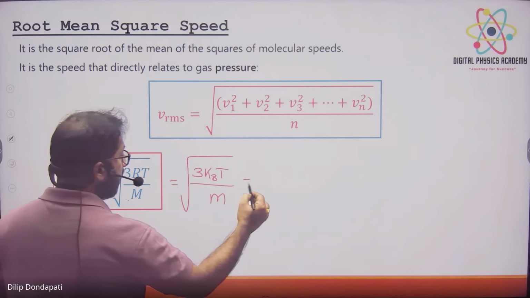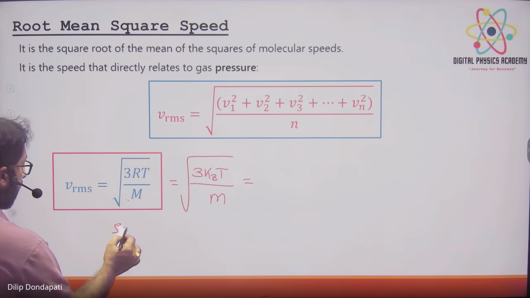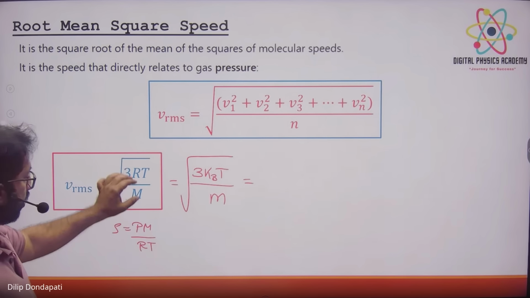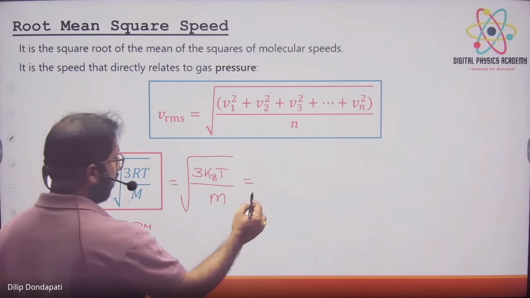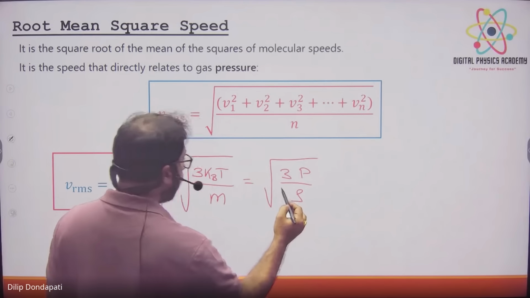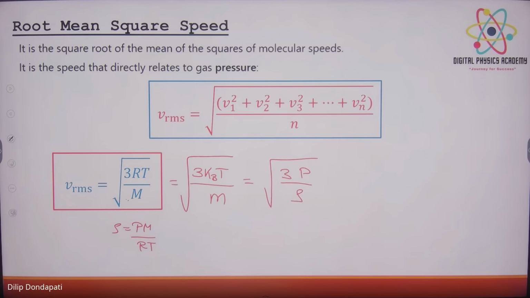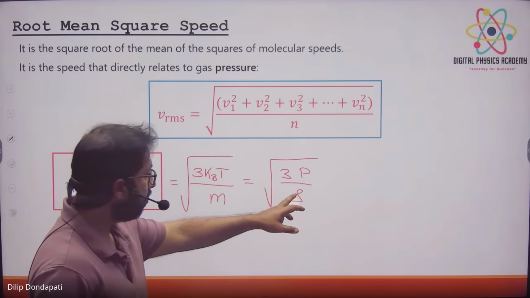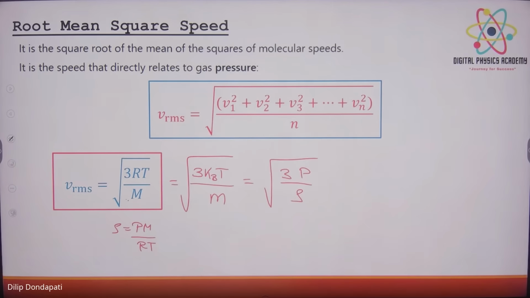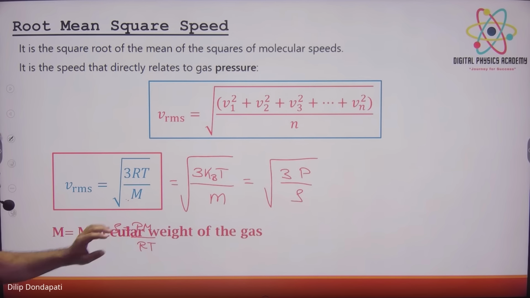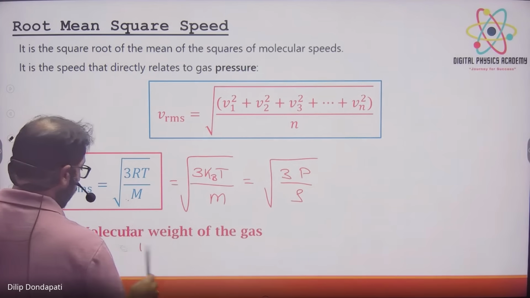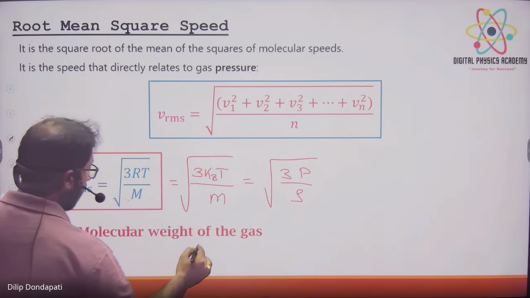In terms of density, if they ask, you know density is nothing but PM by RT, right? This one we learned. If I substitute it in this formula, it becomes under root 3P by rho. These three formulas you have to know. If I substitute PM by RT in place of density, P gets cancelled and it becomes 3RT by M again. Very important: M is the molecular weight, the molecular mass of the gas, and it should be in kgs. You have to put it in kgs.